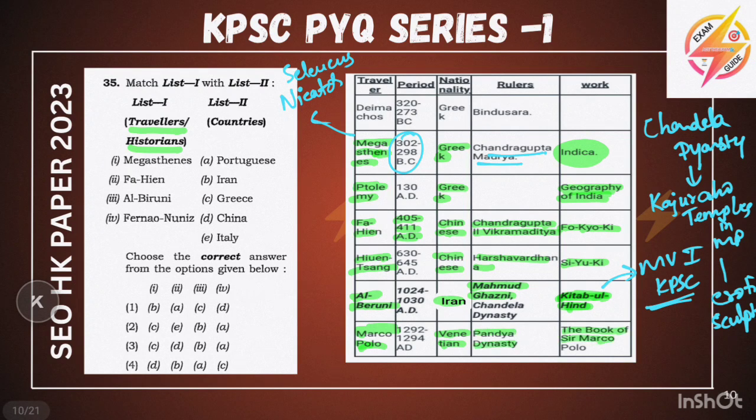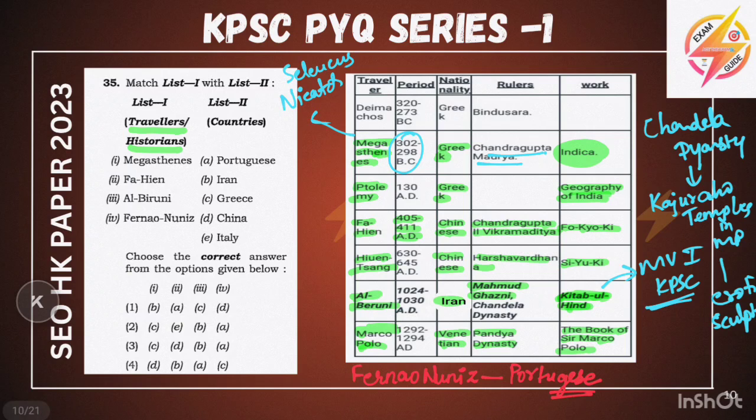A book of Sir Marco Polo has been given. These are the very important historians or travelers. And another one, not mentioned, you remember this, is Fernando Nunes. He was a Portuguese.